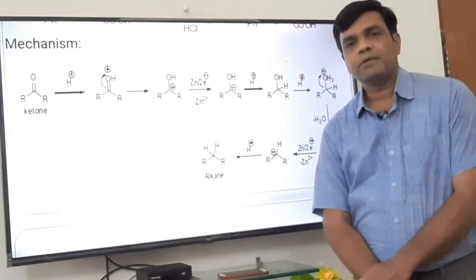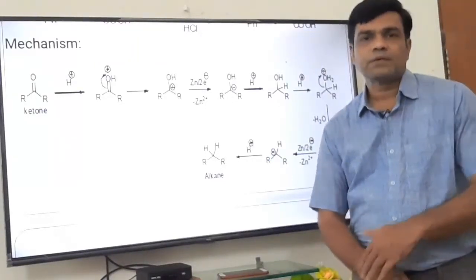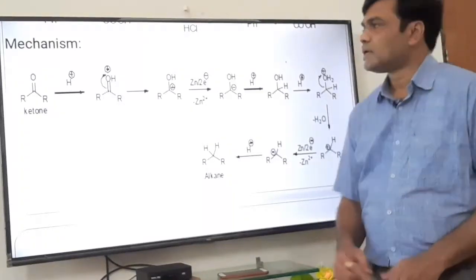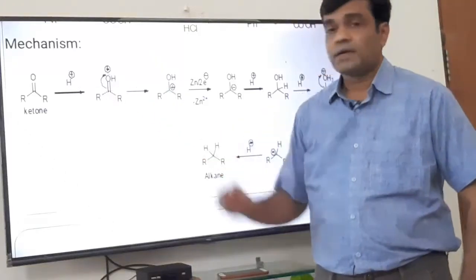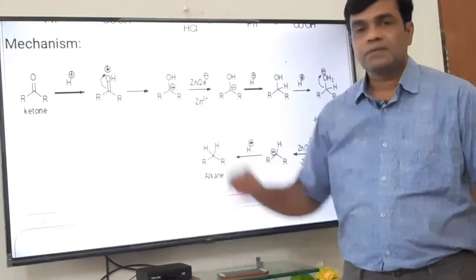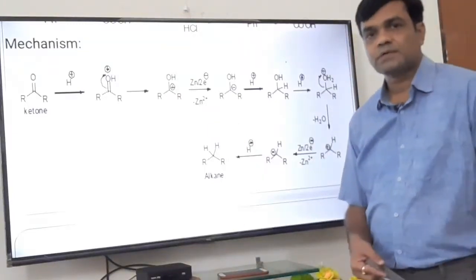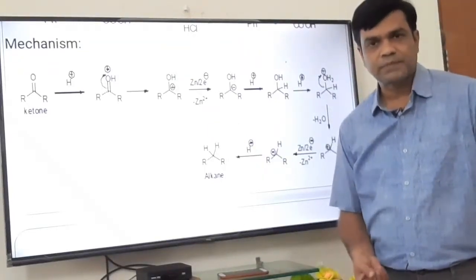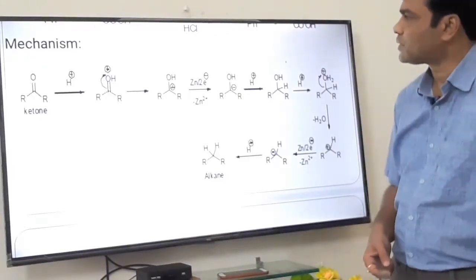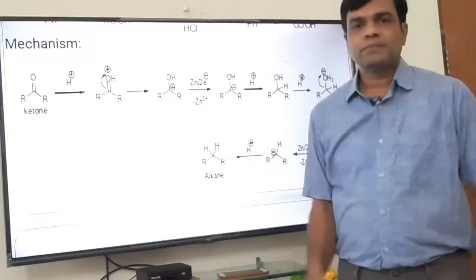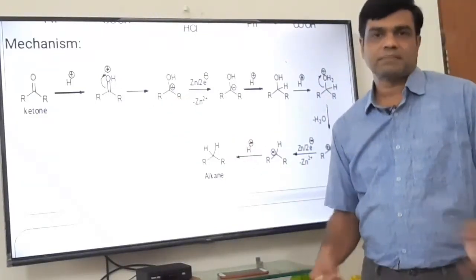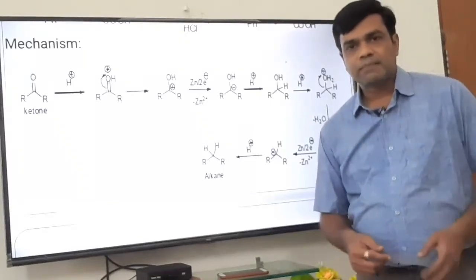What is the nature of that bond? The bond formed by the donation of a lone pair from the oxygen to the hydrogen is a coordinate bond. As the oxygen donates the lone pair, the charge over the oxygen is positive. That is, it shows the deficiency. What is the name of this species? It is an oxonium ion. Stable or unstable? Unstable. Now it will try to stabilize.